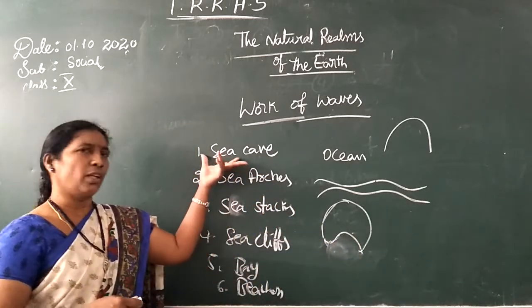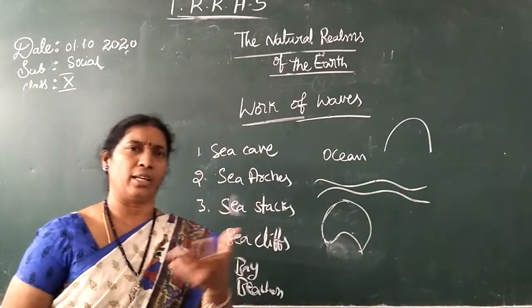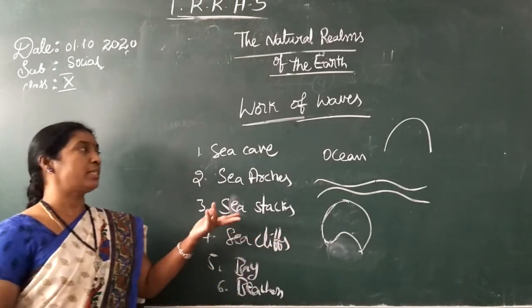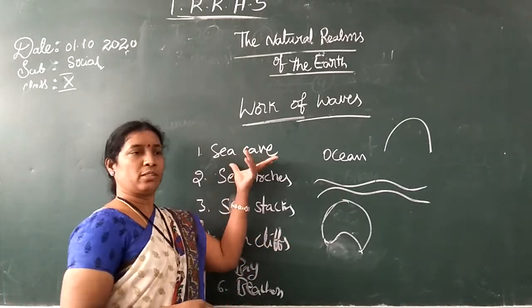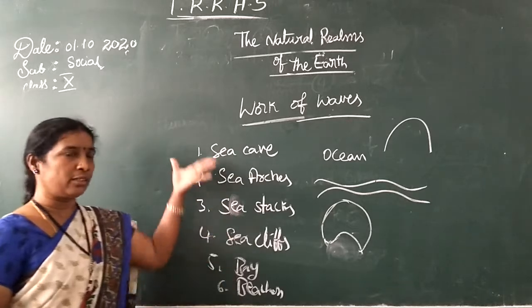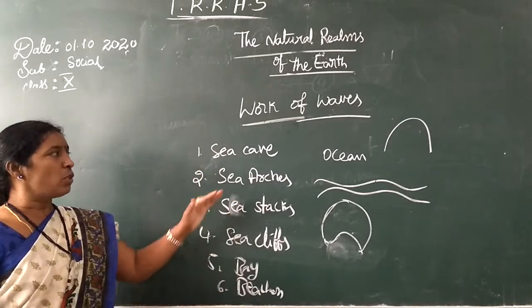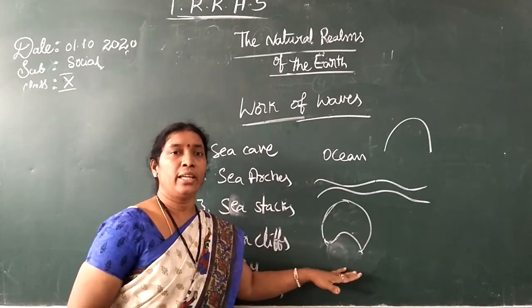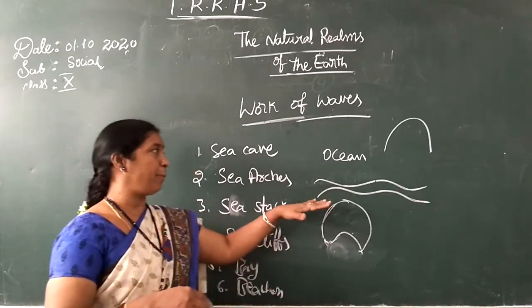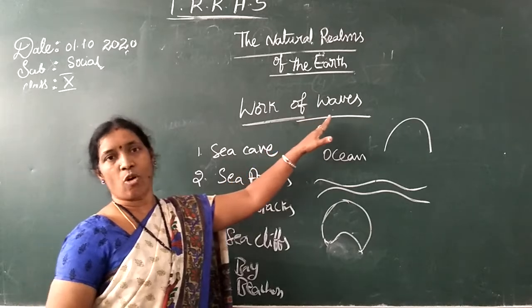So that is a sea cave. You might have seen them on beaches or in the oceans, sea caves, sea arches, sea stacks and all. Sea caves happen with this work of waves.